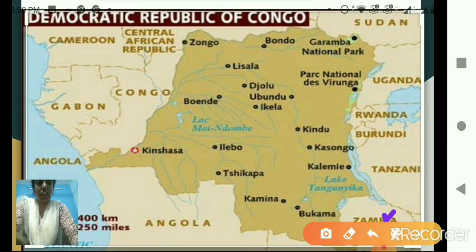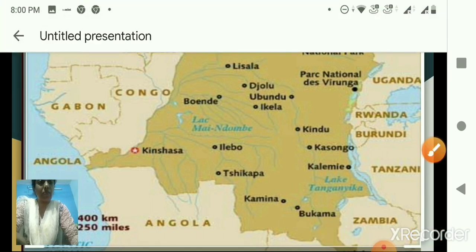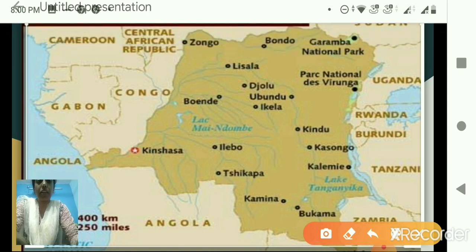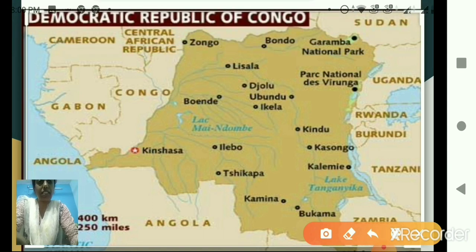Then here we have Zambia. Then another neighboring country towards the south is Angola. And here is Congo. Okay, so these are all neighboring countries of DRC.